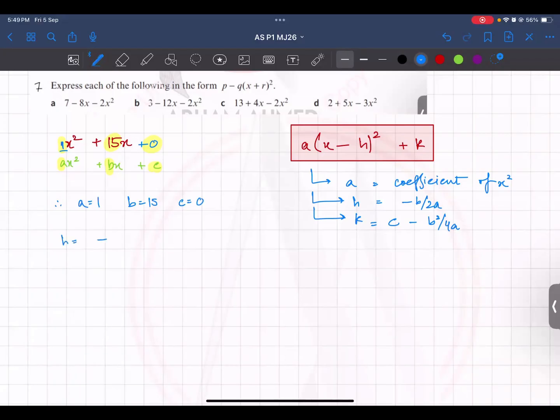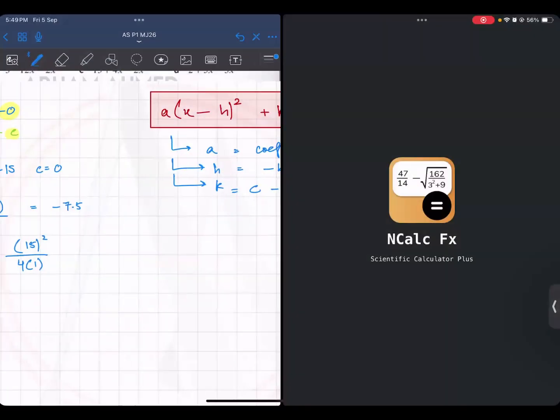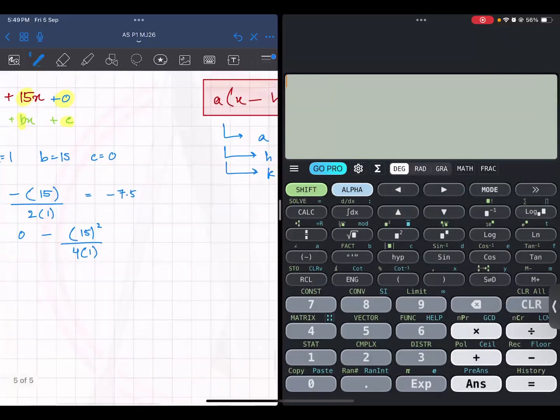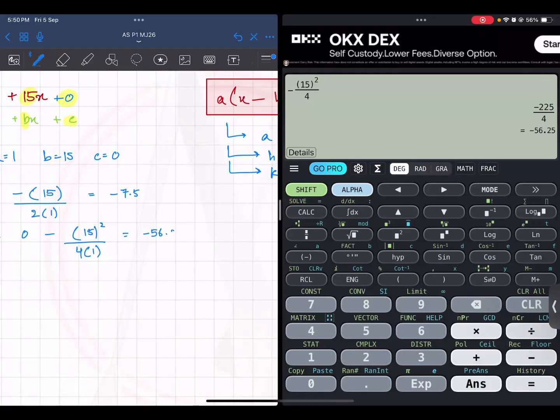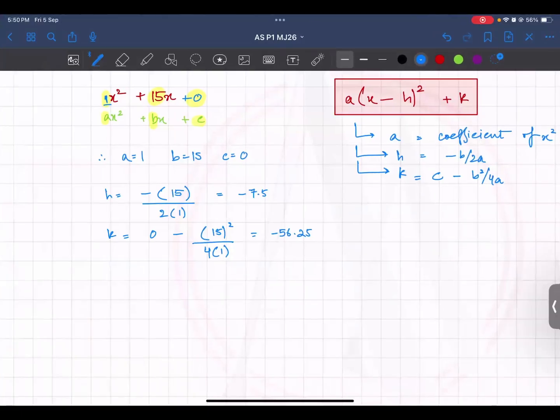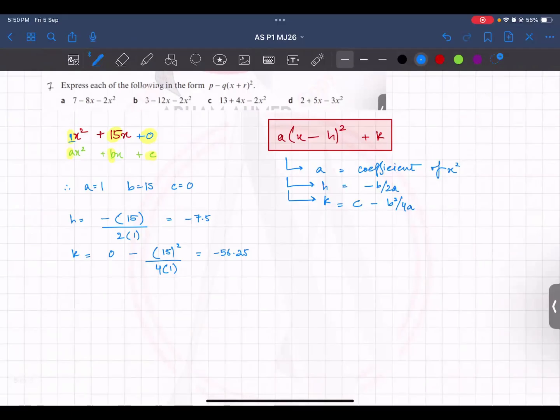So h is minus, which is part of the formula, b upon 2 times 1. And then you simplify it using your calculator or manually, you will get negative 7.5. And then your k. C is 0 minus b square, 15 square upon 4 times 1. You can use your calculator to simplify this. So minus, and then 15 square upon 4 times 1 is minus 56.25. Now what will we do? You will replace this a, h and k in their places over here.